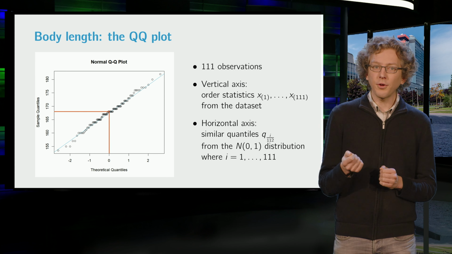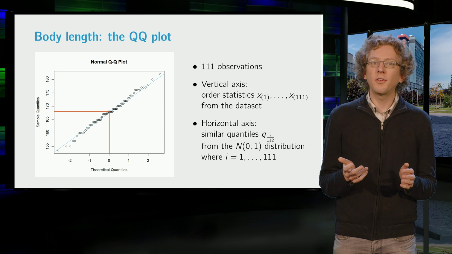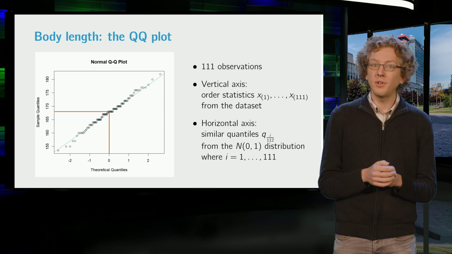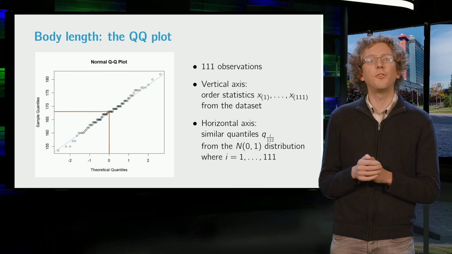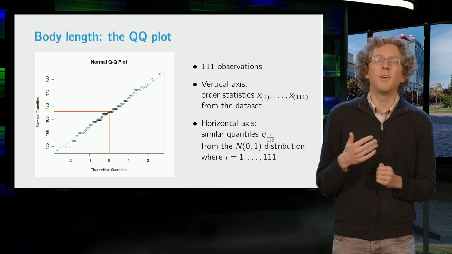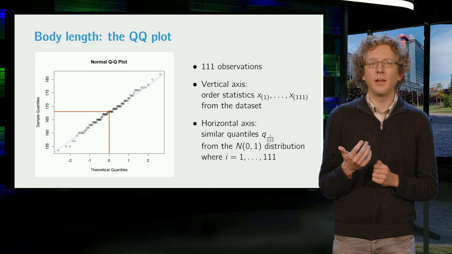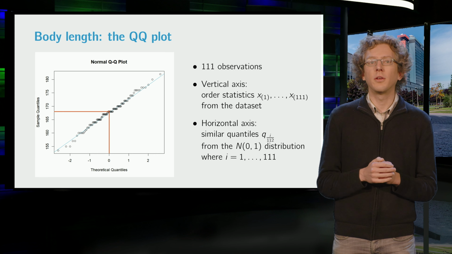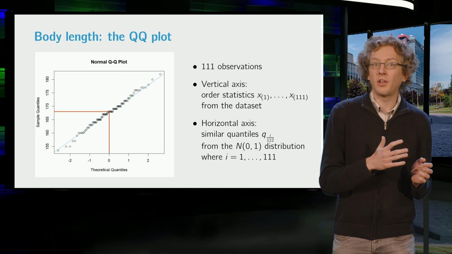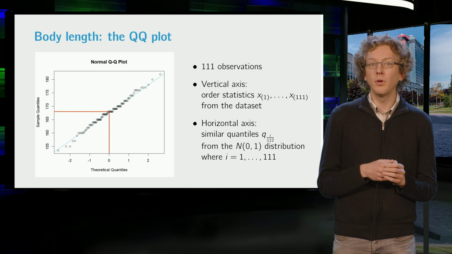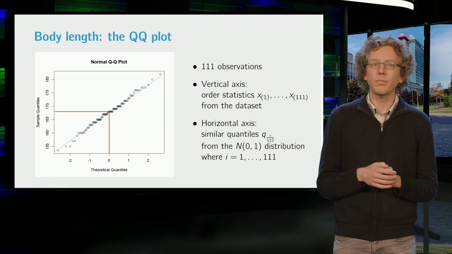So using this graphical tool, we may conclude that there seems nothing wrong with the assumption that the data follow a normal distribution. The observations do not exactly follow the line, but this is to be expected. As the points are generated randomly from the normal distribution, there will always be some variation present.